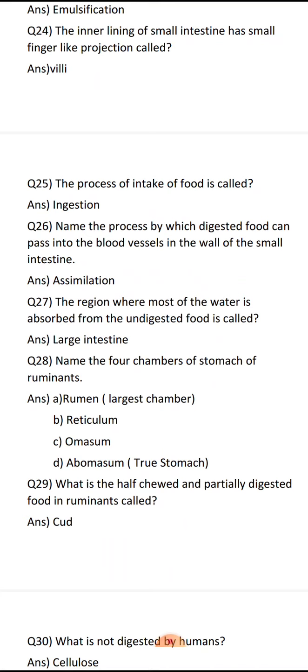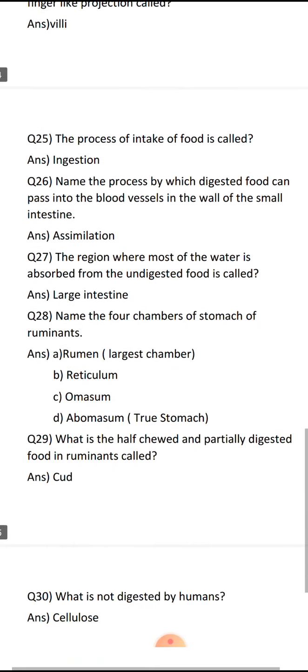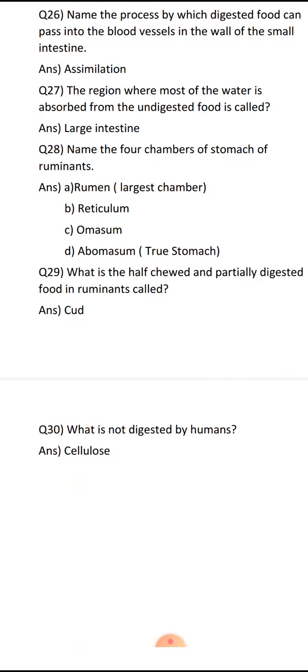The 4 chambers of the stomach of the ruminants: rumen, reticulum, omasum, abomasum. In that, rumen is the largest chamber, where they store the food before further chewing it. Abomasum is the true stomach, where the complete digestion takes place. What is the half chewed food that they take? That is cud. What is not digested by humans? Cellulose, because we do not have the bacteria that herbivorous animals have.